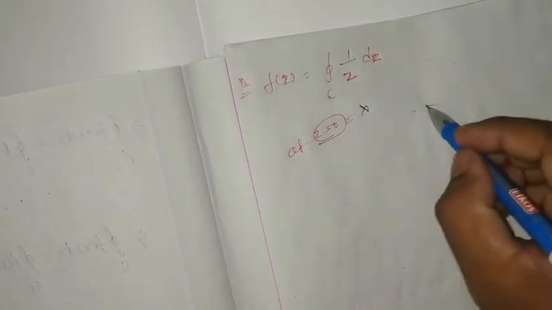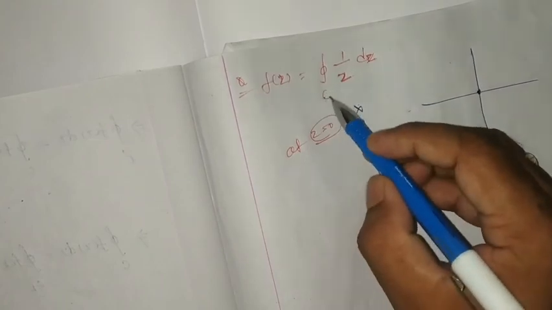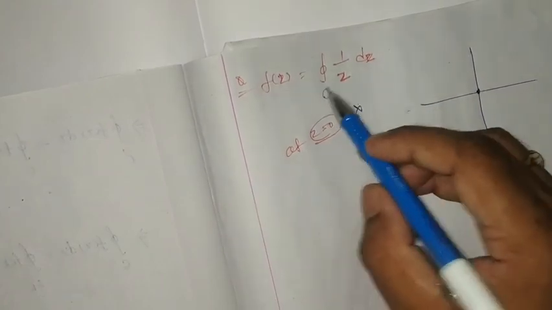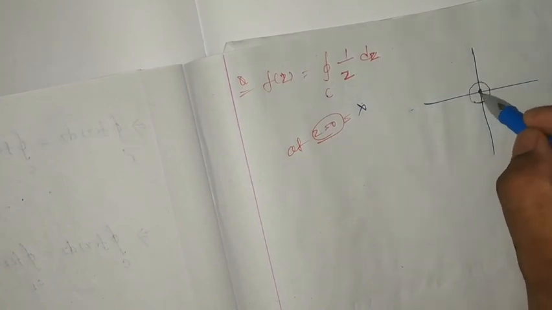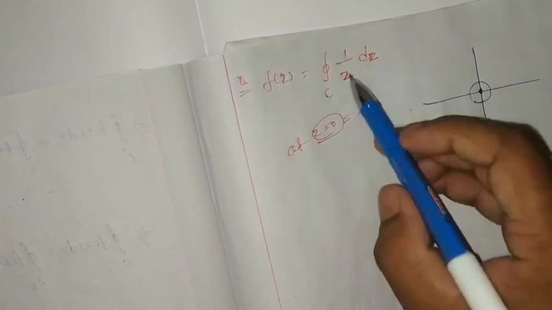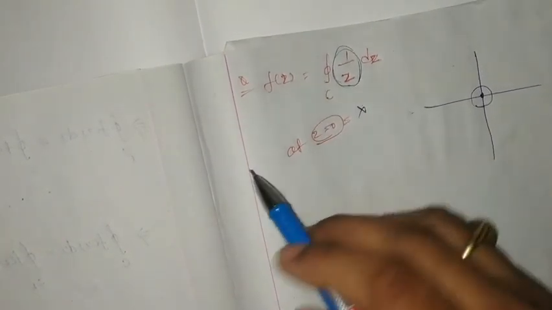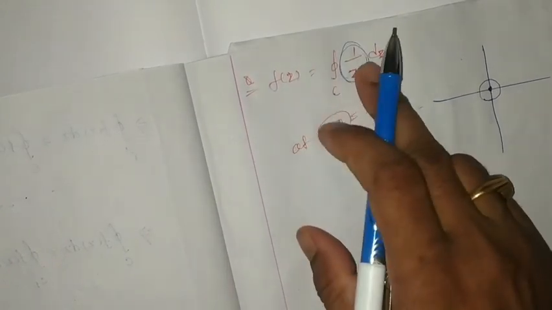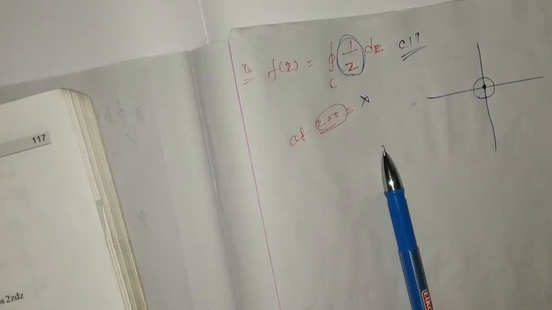This is your complex plane, and here we consider a closed curve that includes the origin. But the origin, z equal to 0, is the point where the function 1 by z is not analytic. What are we going to do here? What will the value be? Here Cauchy's integral theorem could not work.